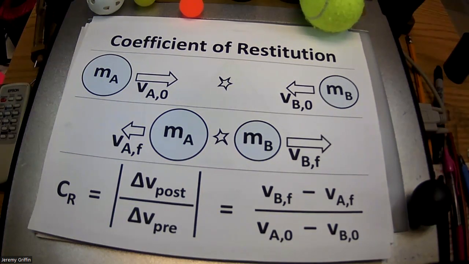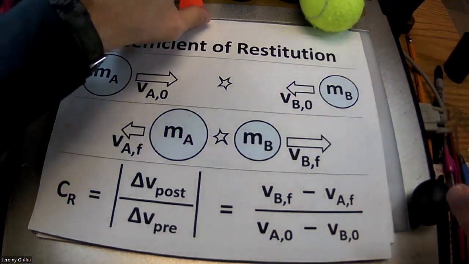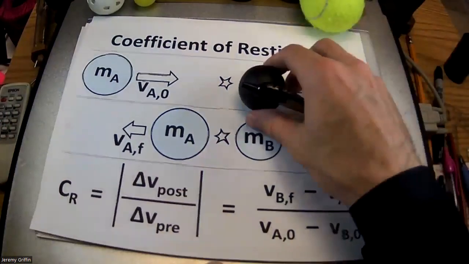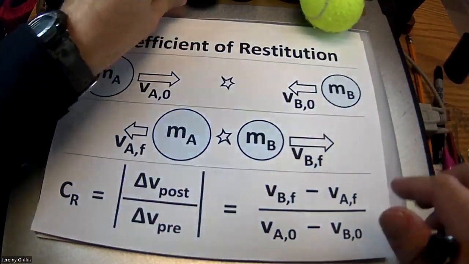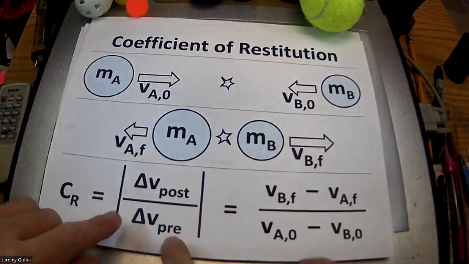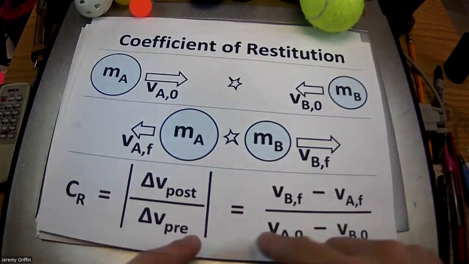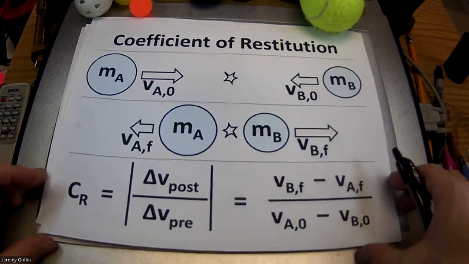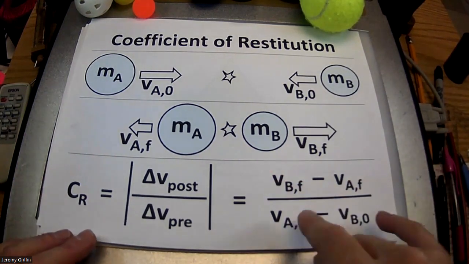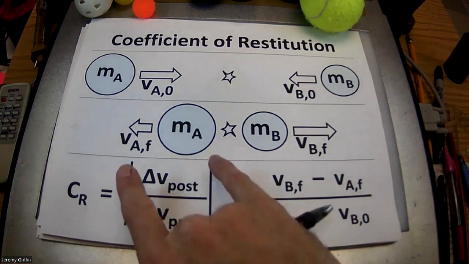How could you quantify how bouncy is a collision? Okay. So the physics term for this is coefficient of restitution. It's the difference in velocities after a collision compared to the difference in velocities before a collision. Now, if you just run the numbers, it'll naturally come out to a negative value. So you can either take the absolute value,